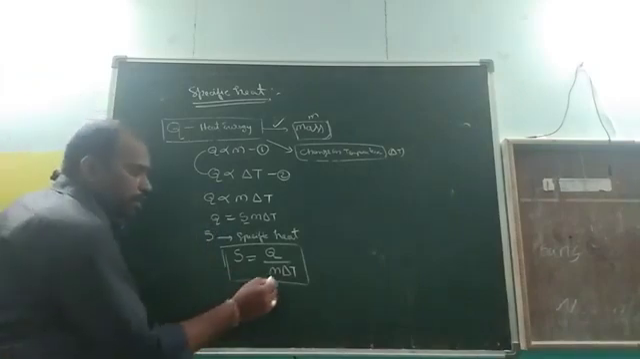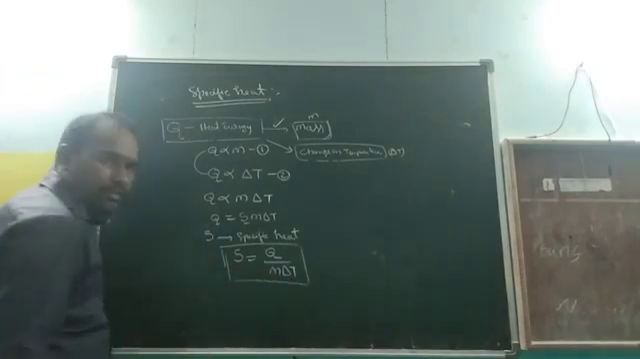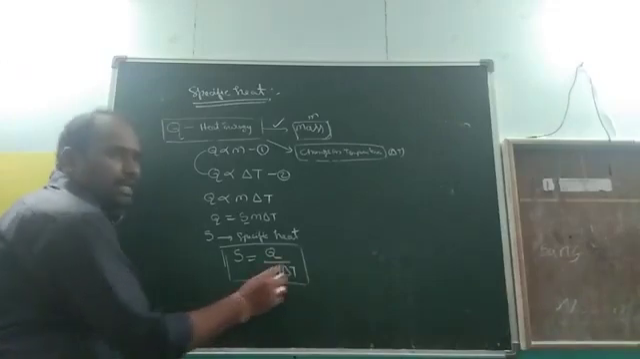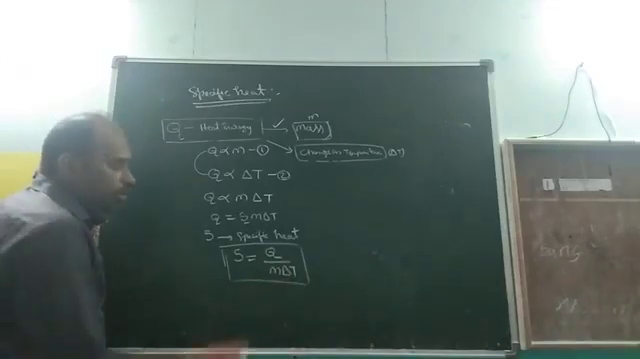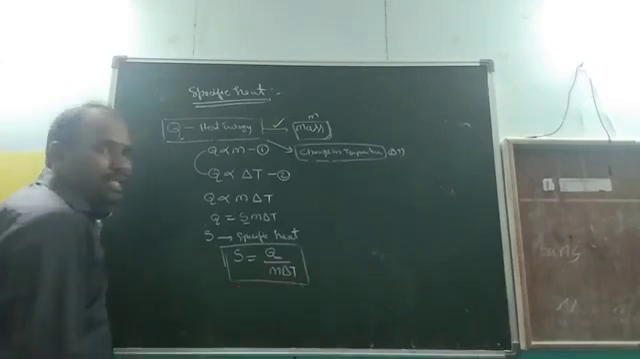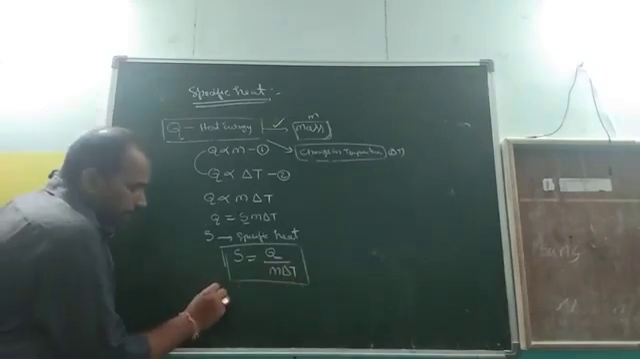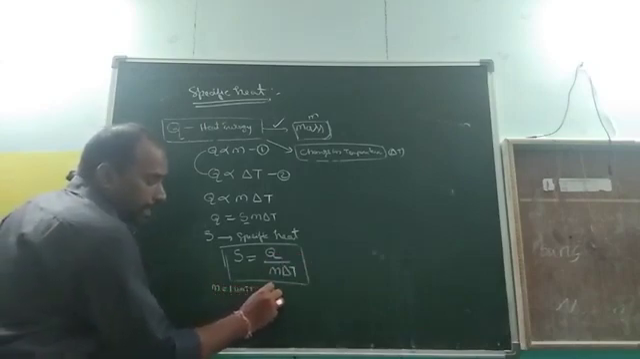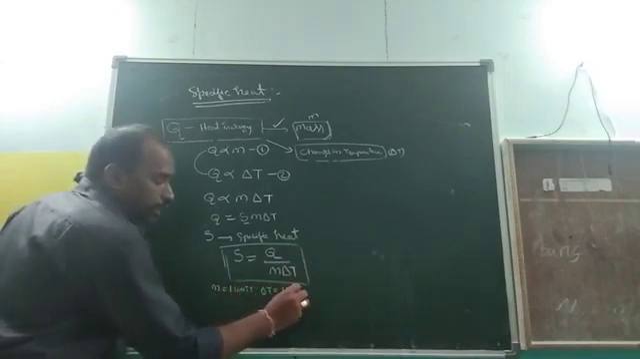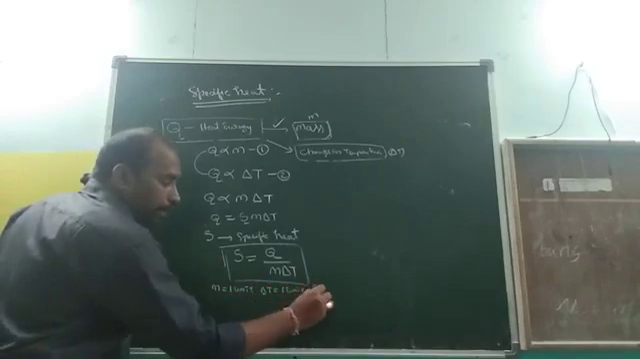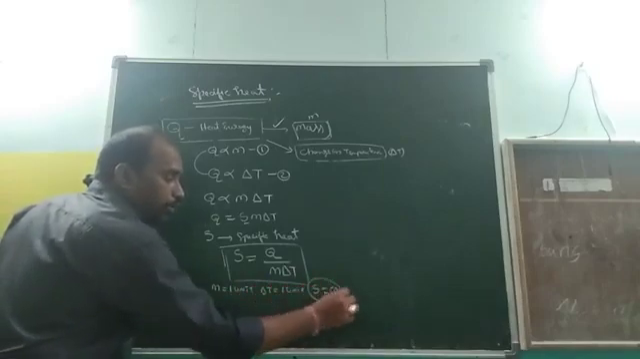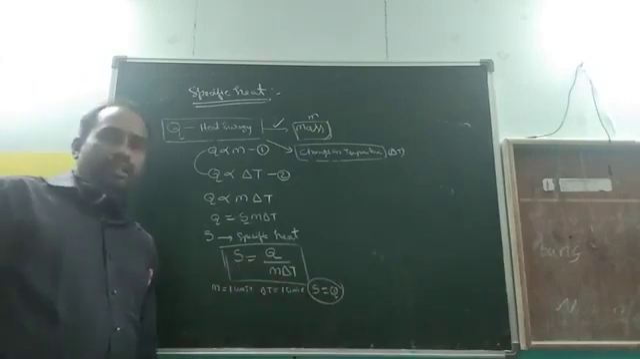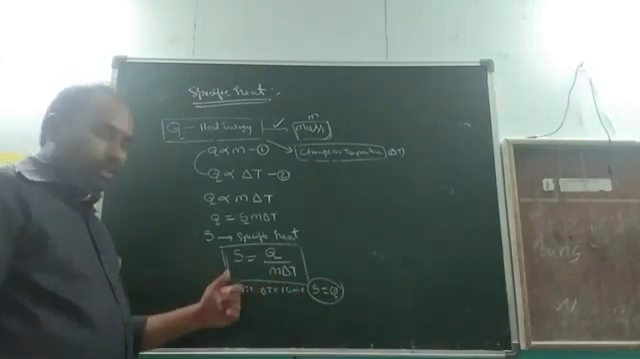Remember one thing. What are the denominators? Mass and ΔT are the denominators. So first, you should take the denominators as 1. That means m = 1 unit, and ΔT is also 1 unit. Then S = Q. Are you clear? So this is the main theme of the definition of specific heat.